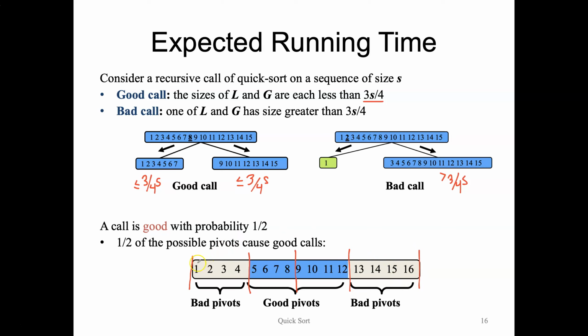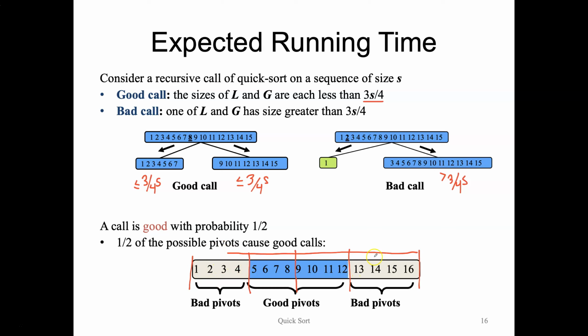Now, if we were to pick anything in the first quadrant, this would be a bad pivot because, since these are already sorted, if we were to pick any one of these items, all of the items to the right of it would be greater than it, which means our list G, everything greater than this pivot, would be more than 3/4 the size of our input. So these would all be bad pivots.